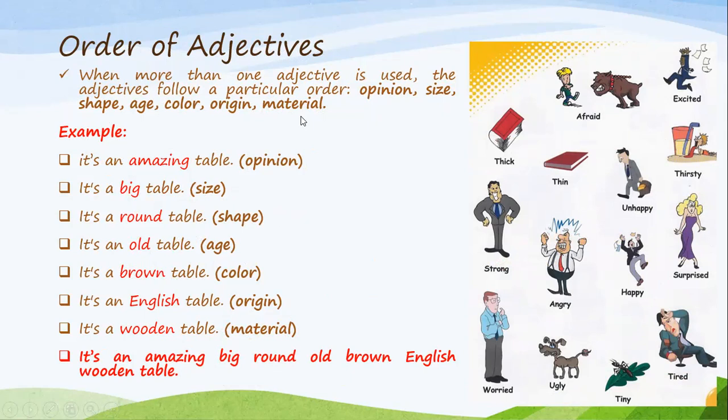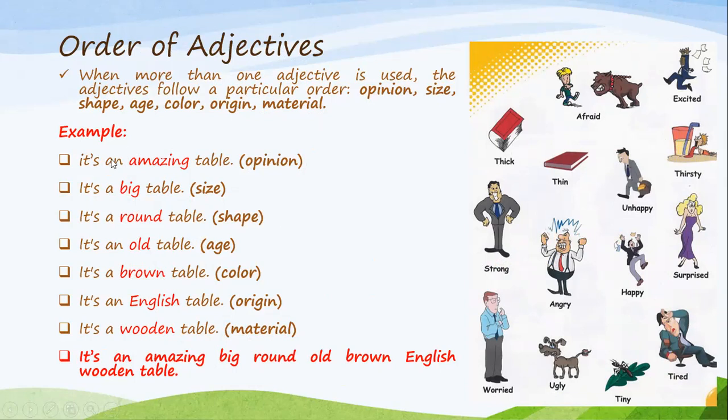However, it's not that all the time we will be using them all. Let's say, for example, you're saying an opinion, the size, and material. Of course, it's not necessary to add the others. However, you know that opinion comes first, size next, and then material according to the order. So opinion, size, shape, age, color, origin, and material consecutively in this order.